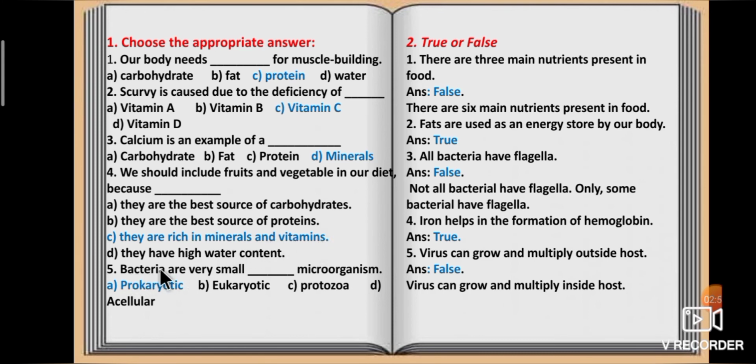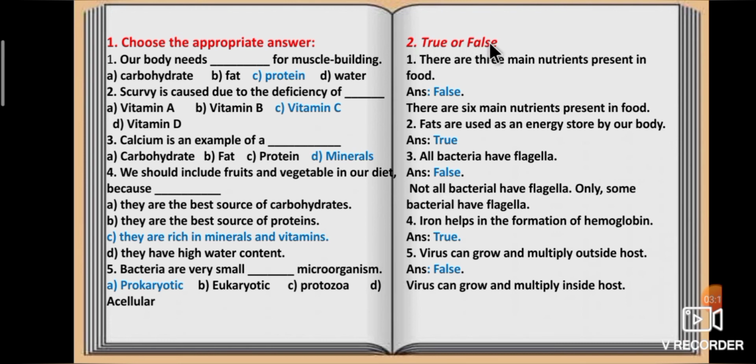Fifth one, bacteria are very small dash microorganism. Option A, prokaryotic. Option B, eukaryotic. Option C, protozoa. Option D, acellular. Bacteria are very small prokaryotic microorganism.